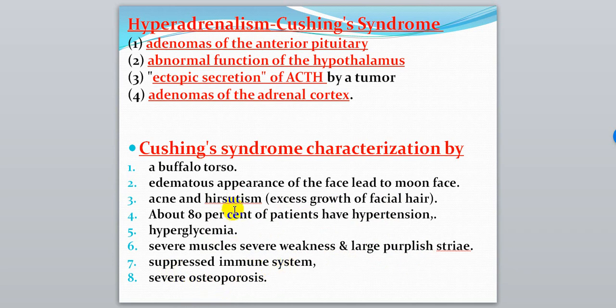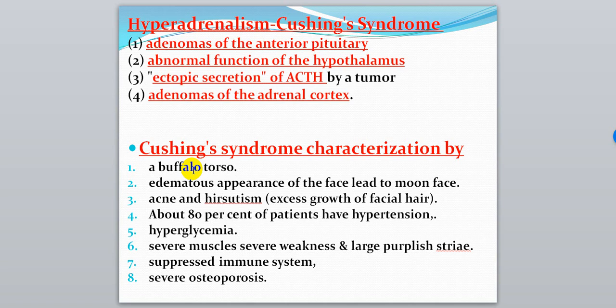All of these, as you see, are related to increase of cortisol. Increase of cortisol, either it results from the body itself, from the hypothalamus, or from the pituitary gland, or from the adrenal itself, or the patient can take it for treatment of some disease as anti-inflammatory or anti-allergic.